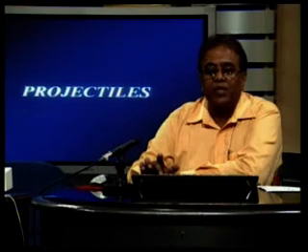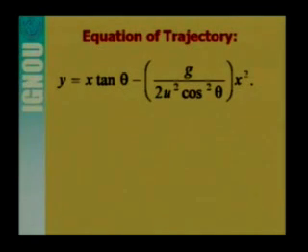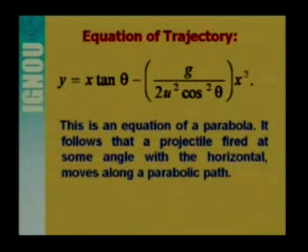So here we will consider the equation of the trajectory. If you take the value of t from the first equation, that is x divided by u cos theta, and put it in the second equation, we will get y is equal to x tan theta minus g by twice u square cos square theta times x square. And this is the equation of a parabola. It follows that a projectile fired at some angle with the horizontal moves along a parabolic path.